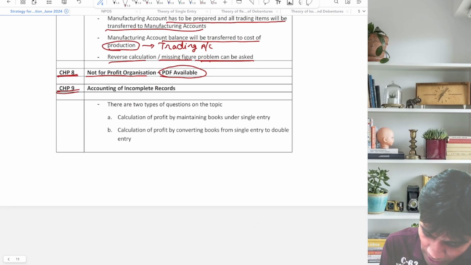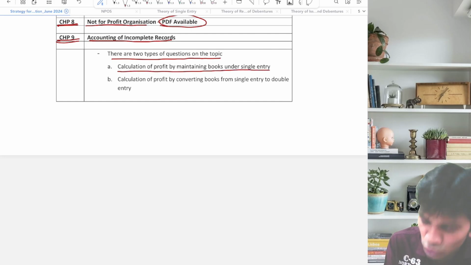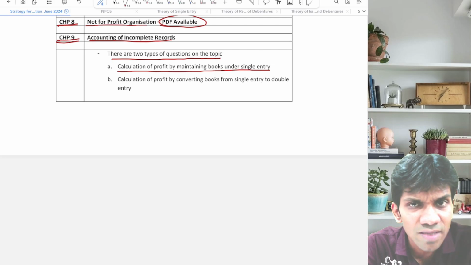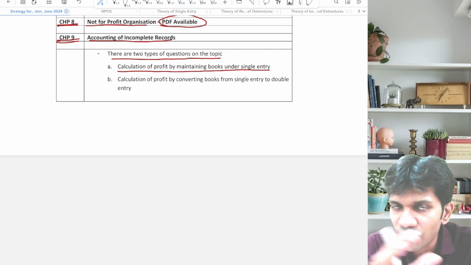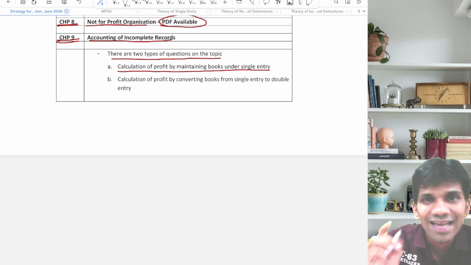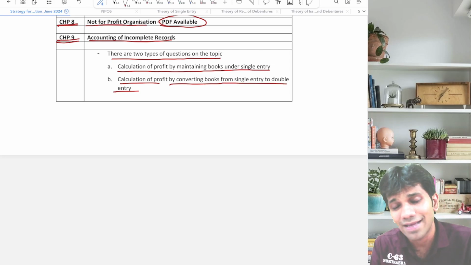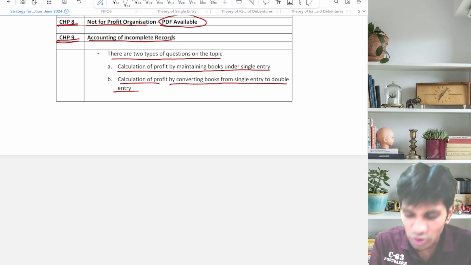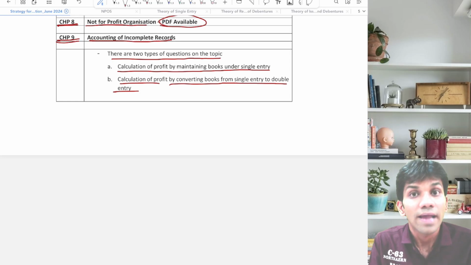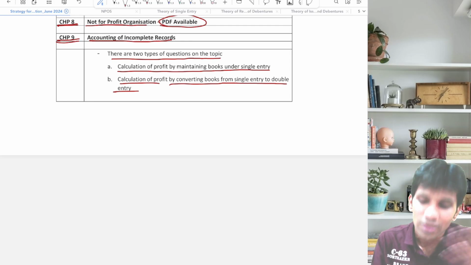Now, the new syllabus, again, accounting for incomplete records. There are two types of questions on this topic. First, calculation of profit by maintaining books under single entry system, meaning simple sums where data will be given in rough format and you are supposed to calculate profit using single entry system of accounting. Second, like the FYJC problems, calculation of profit by converting books from single entry to double entry. So there are two types of problems: calculation of profit when the books are maintained in single entry system, and calculation of profit when you are supposed to convert your books of accounts from single entry to double entry.